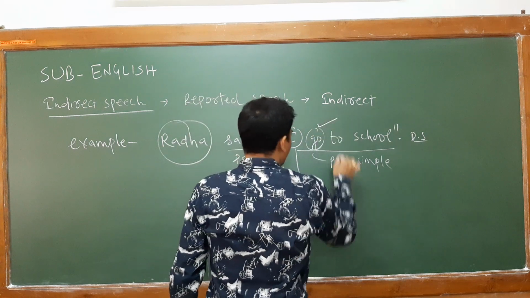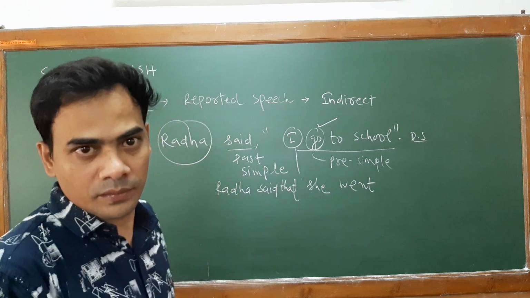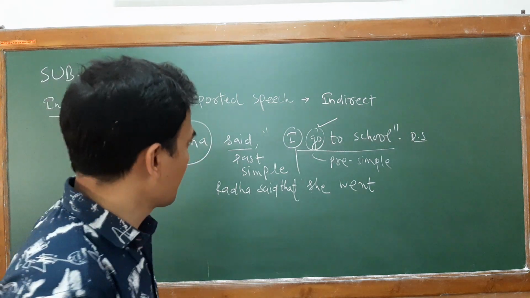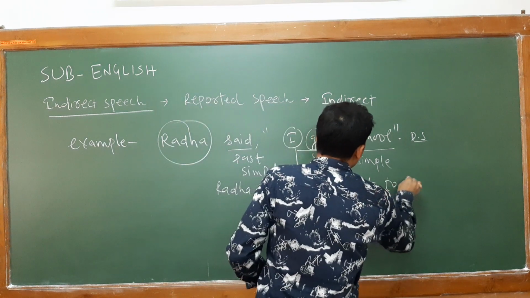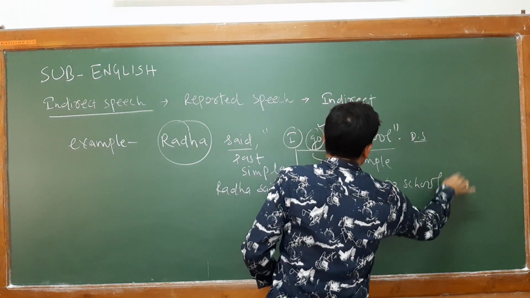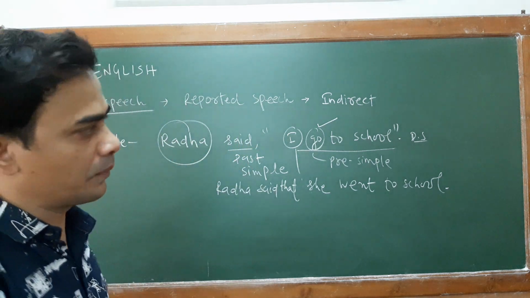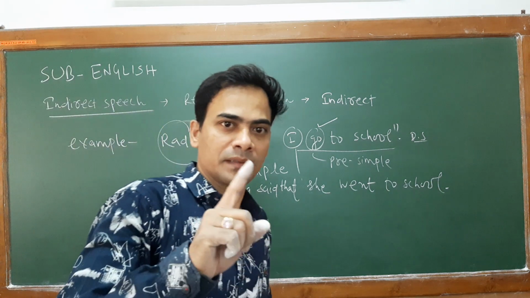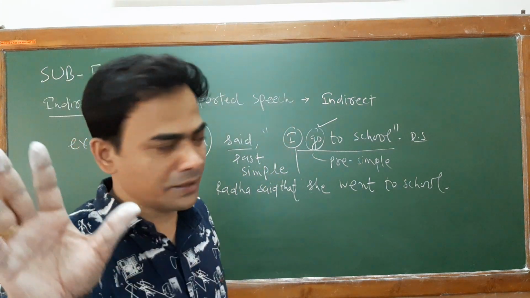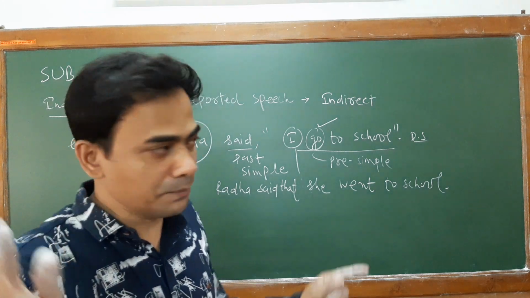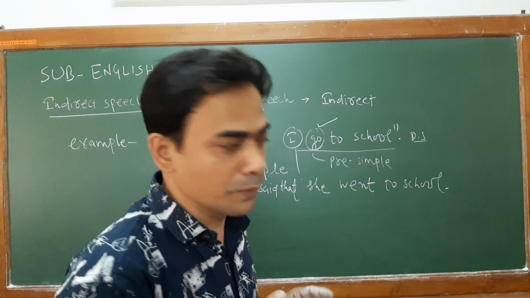Then simple present will simply change into past simple. So go, past tense form is went. Radha said that she went to school. Full stop. Now, comma and inverted comma, both the parts I have removed while converting from direct into indirect speech. So any indirect form, it will not take any comma and it will not take any inverted comma. You remember that those punctuation marks you have to remove.